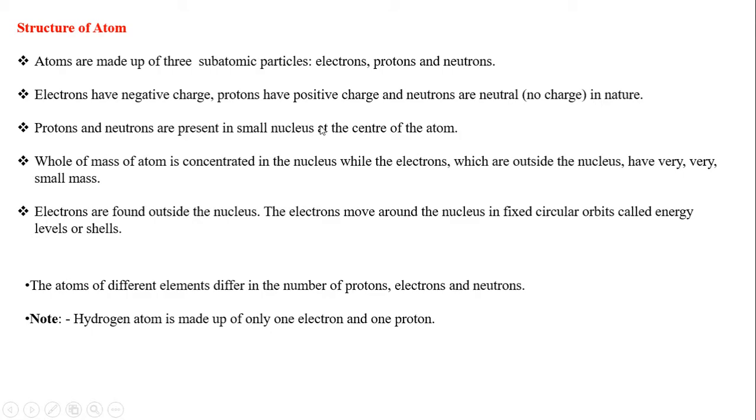Protons and neutrons are present in the nucleus, concentrated at the center of an atom, which holds the mass of the atom. The electrons are outside the nucleus and their mass is very negligible. The electrons revolve around the nucleus in fixed circular orbits, called shells or orbits, which we are going to study in Bohr's atomic model.